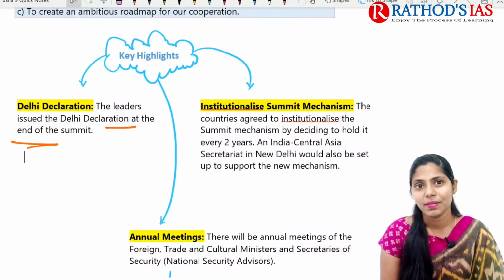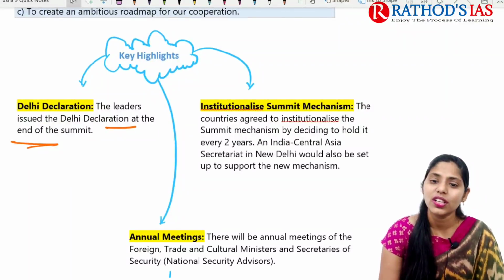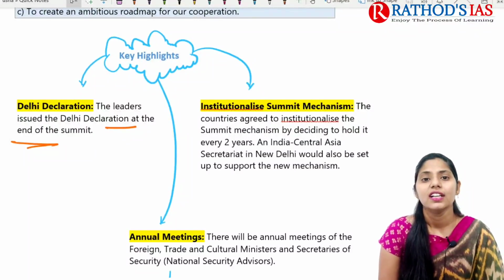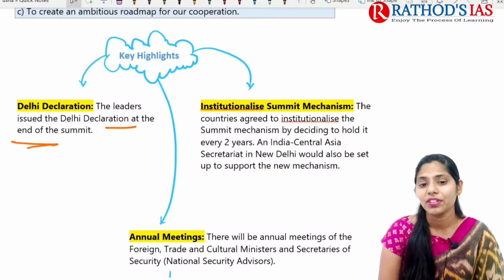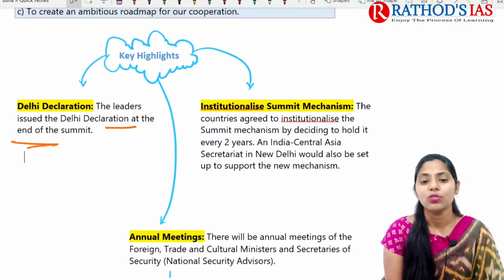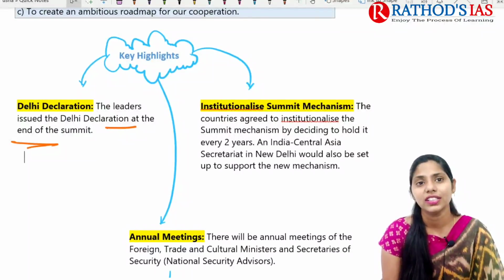In this summit, the leaders agreed to institutionalize the summit mechanism, and they also decided that they will hold these summits once every 2 years. The India Central Asia Secretariat in New Delhi would also support this new mechanism. So even this new mechanism is going to be supported by India.